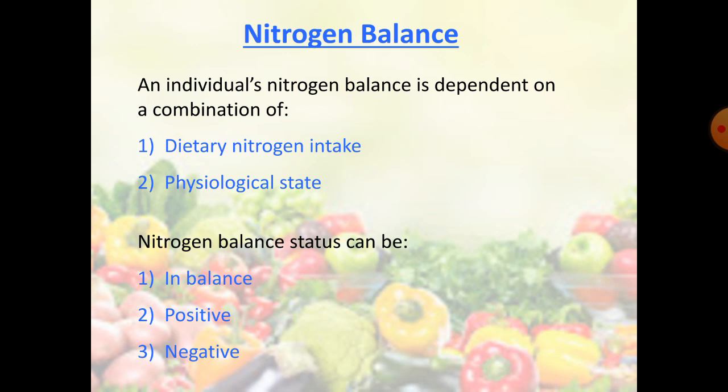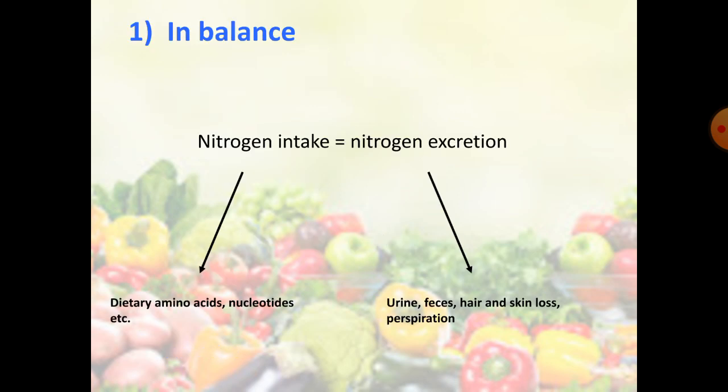Negative means excretion is more than the intake, and positive means intake is more and excretion is less. In balance, nitrogen intake is equal to nitrogen excretion. Intake is through the amino acids, nucleotides, etc., which are included in the diet, and excretion through urine, feces, hair, skin, etc.